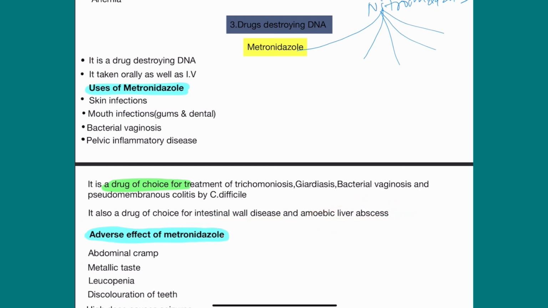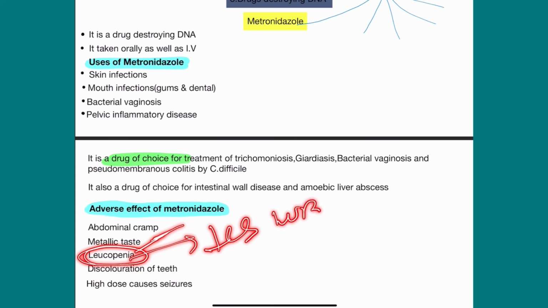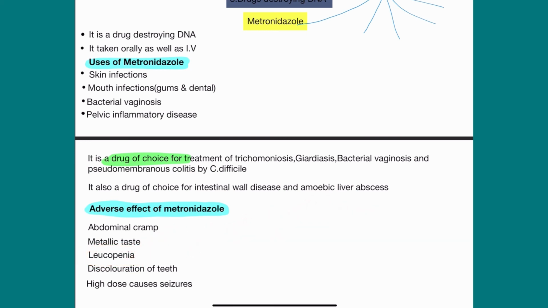Also learn this: what are the adverse effects of metronidazole? Abdominal cramps, metallic taste, leukopenia, meaning a decrease in WBC count, and discoloration of the teeth. It is very important. Discoloration of the teeth is caused by metronidazole, and high doses cause seizures. Please learn this: discoloration of the teeth and high doses causing seizures.